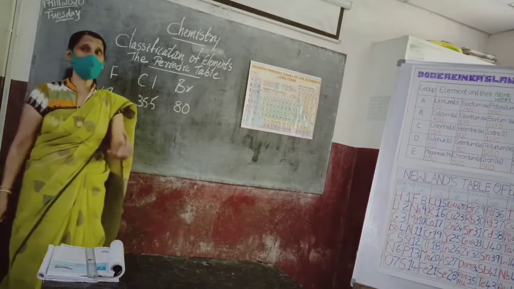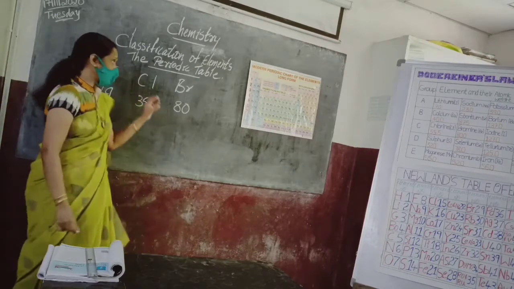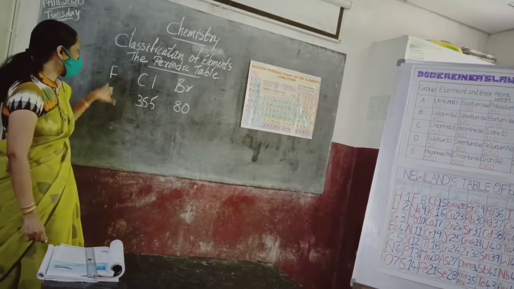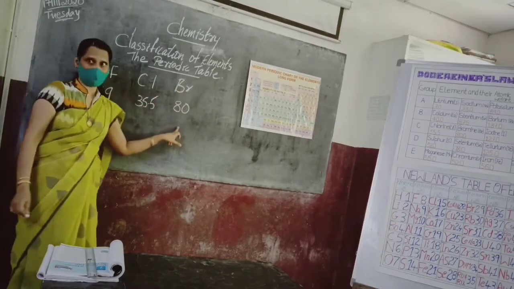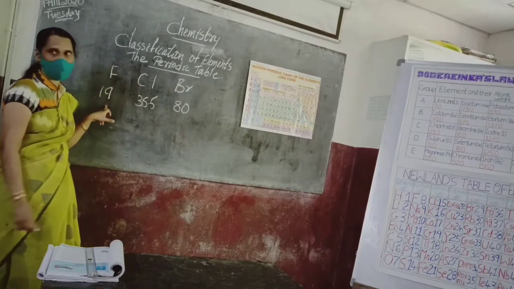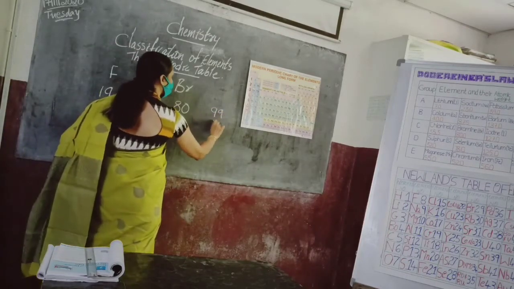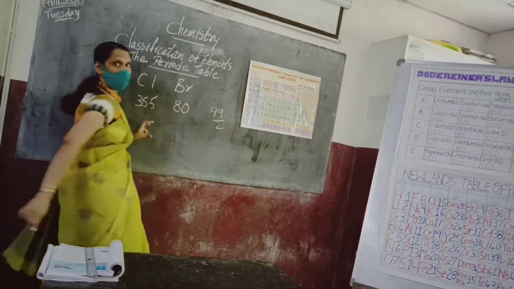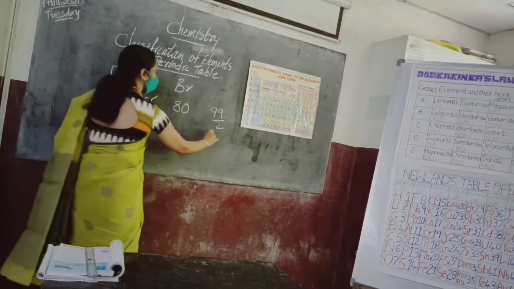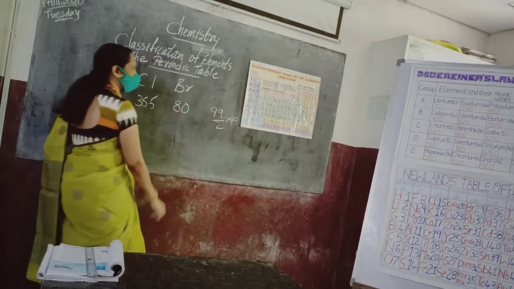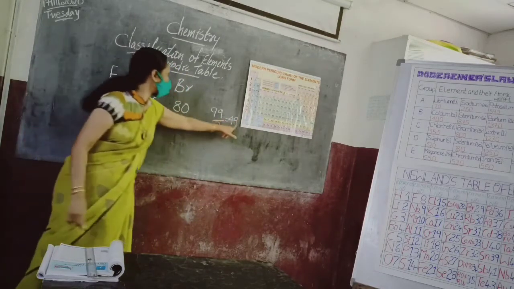So according to law of triads, if it is following the law of triad, the average of fluorine's atomic weight and bromine's atomic weight, that means 80 plus 19. How much? 99 by 2. How much is 99 by 2? Equal to 49.5, right?